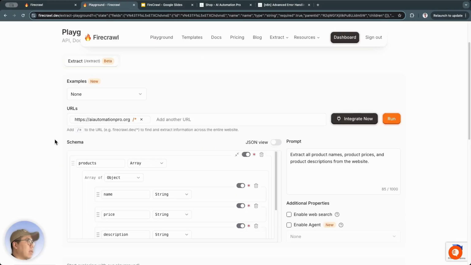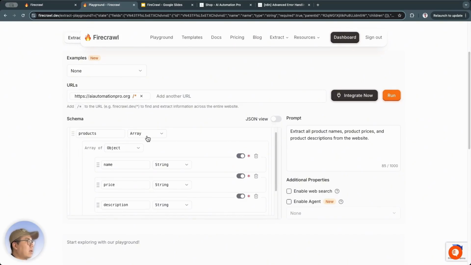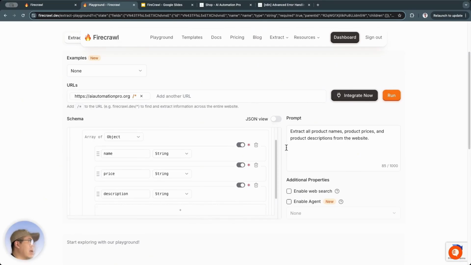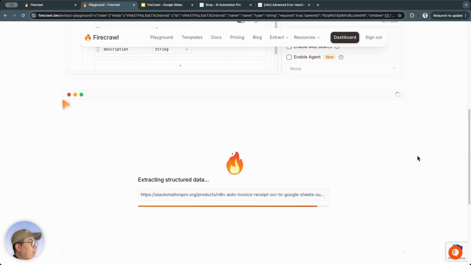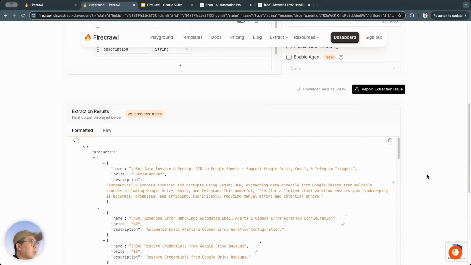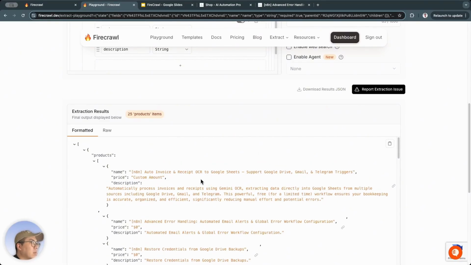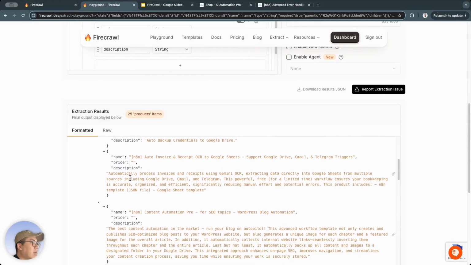Generate parameters. That means it will search across the entire website, and it will extract the list of products. And in each array, it will get the name, price, and description of that product. So now I'll try running this to see if it understands the request, and if it returns the result I want. I'll run it. It's running. Here, it found the products and descriptions. It found 25 products, and it returns them in this format with the name, the price and the product description. Some of these, I can see that they seem correct.